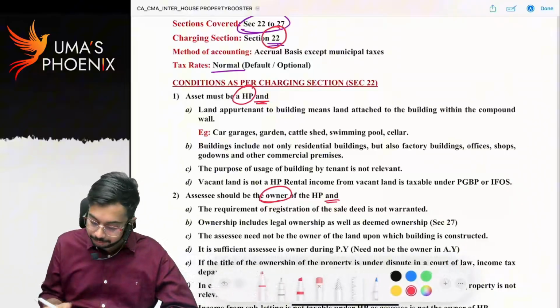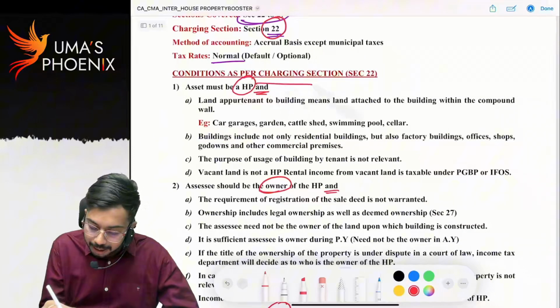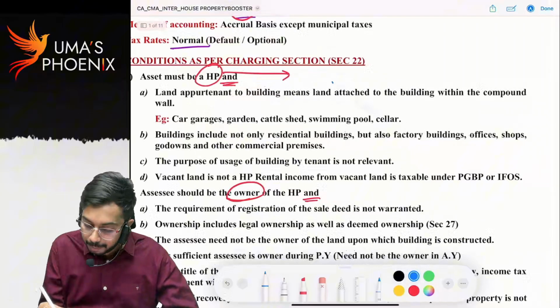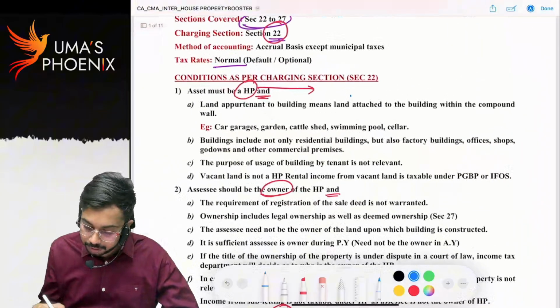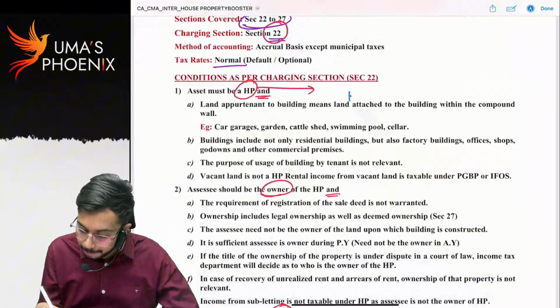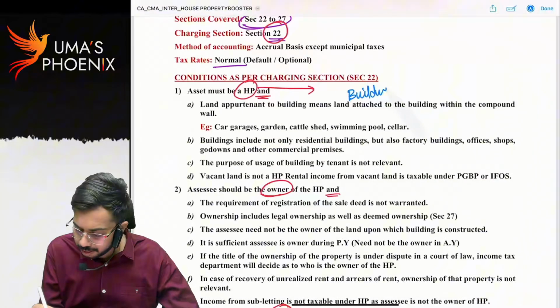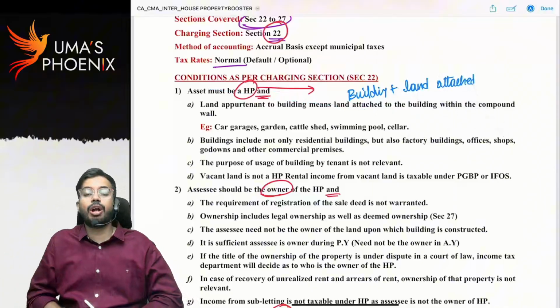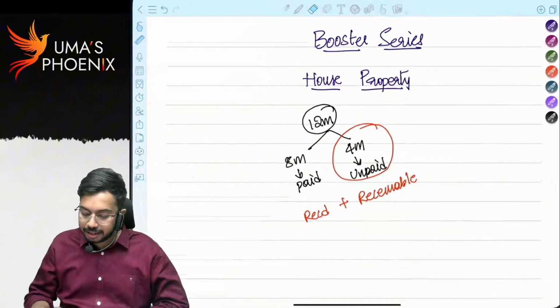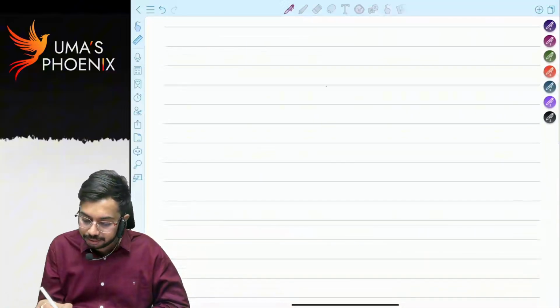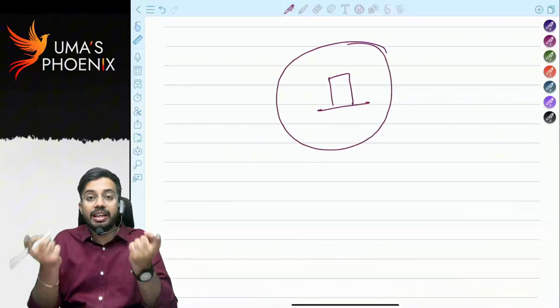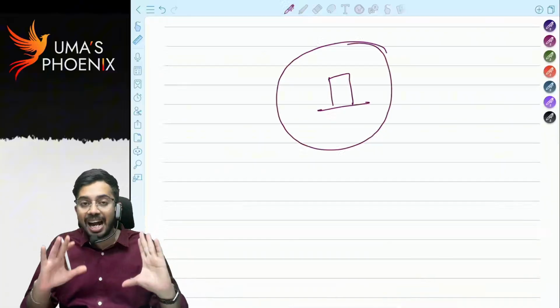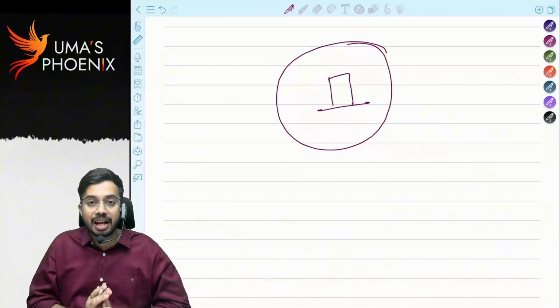Sir, what do you mean by house property? House property means building plus land attached to the building. Sir, what do you mean by this? Let's say there is a building and there is a compound wall. Within the compound wall, whatever the land is there, even that land is also considered as house property.